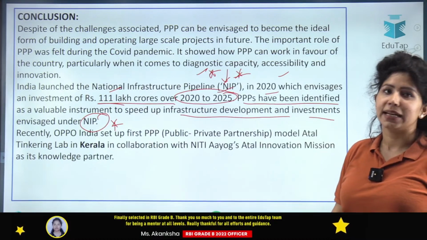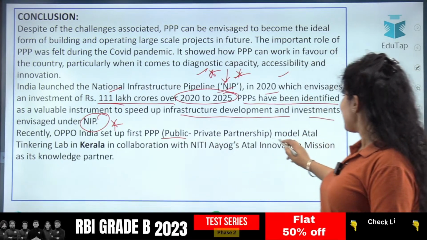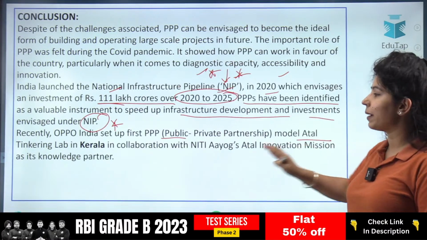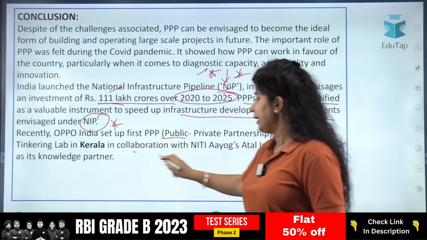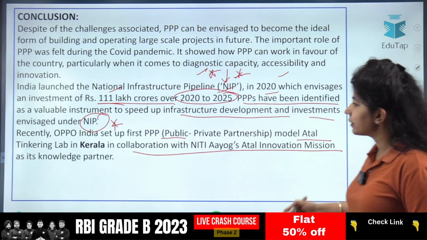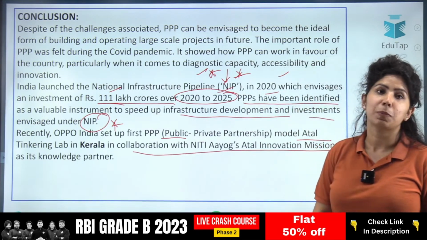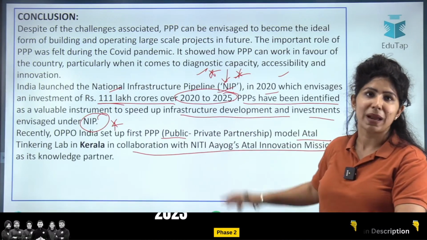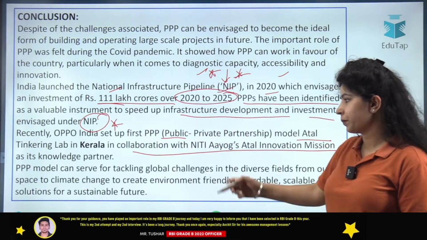So this is news from like 2 days ago. Recently, Oppo India set up its first PPP model Atal Tinkering Lab in Kerala. Atal Tinkering Lab, I hope you know about it, in collaboration with Niti Aayog's Atal Innovation Mission as its knowledge partner. So you can write all these examples, or just write the National Infrastructure Pipeline and this example.